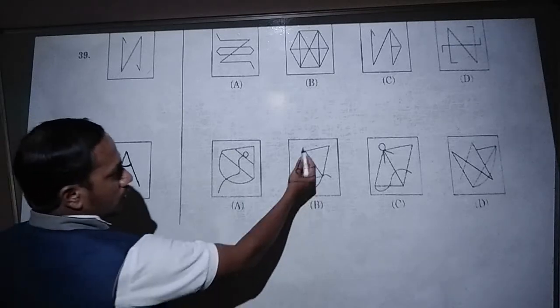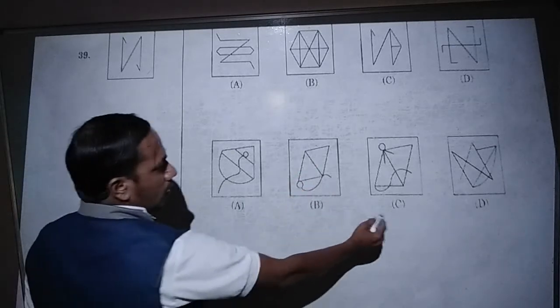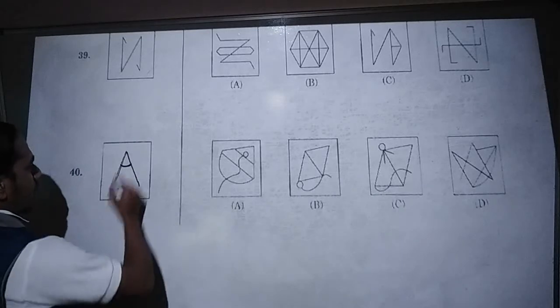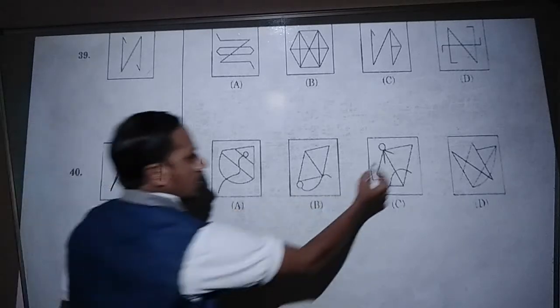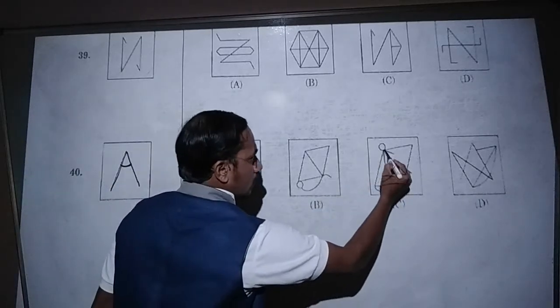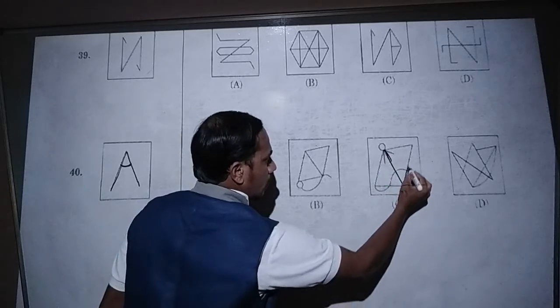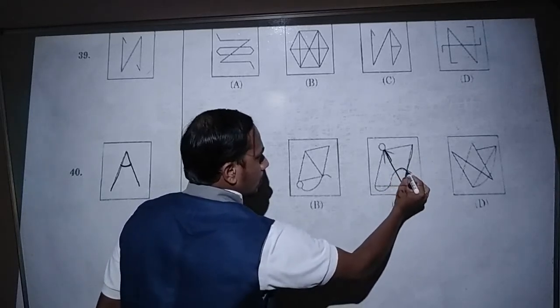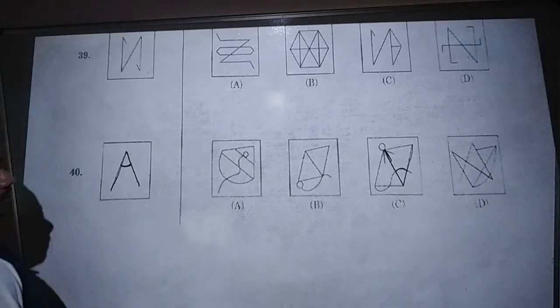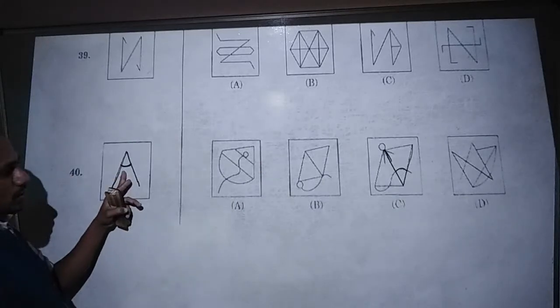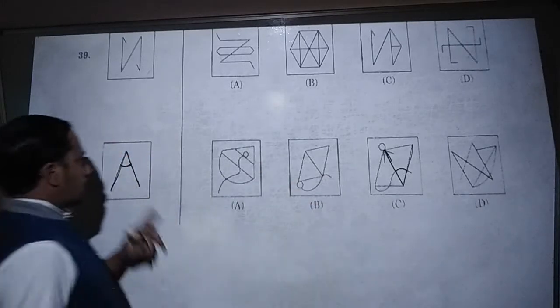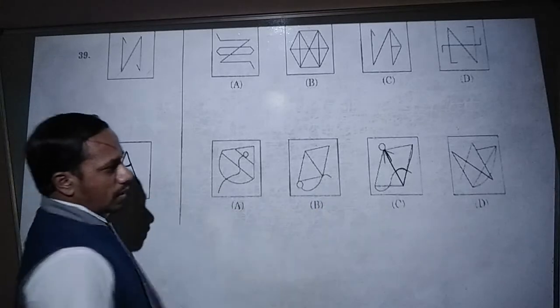Okay, in option C we can identify like this structure. See, where exactly it is? Like this, and here one small hemisphere. Like this structure is hidden in option C. That's why option C is the correct one.